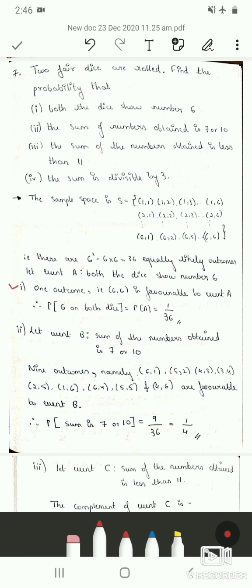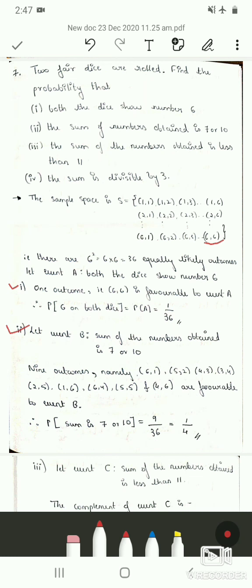So let us consider this to be event A, that is, both the dice show number 6. We know that there is only one possible outcome favorable to event A, that is, both the dice are showing 6. So this is our small m, that is, one outcome. Therefore, the probability of getting 6 on both the dice is P(A), which is m by n. M is 1 because there is only one favorable outcome, and we know small n is 36, therefore 1 by 36 is the probability.